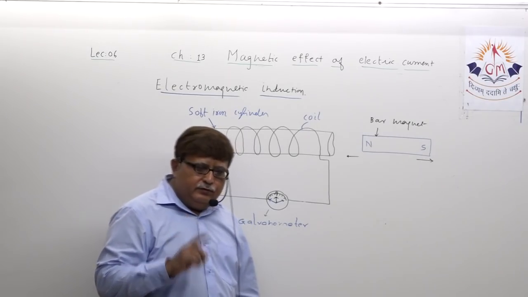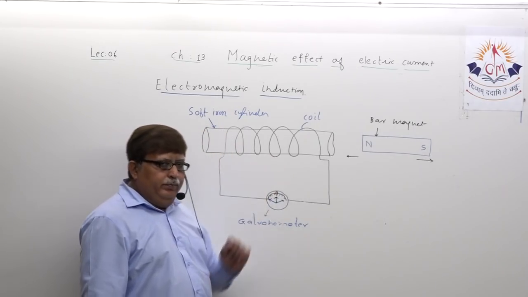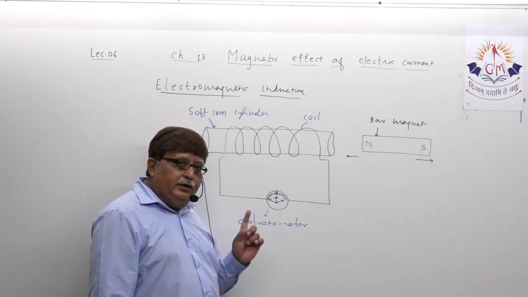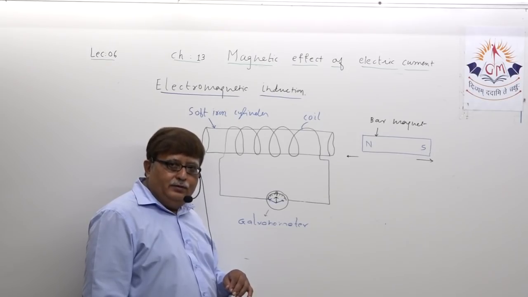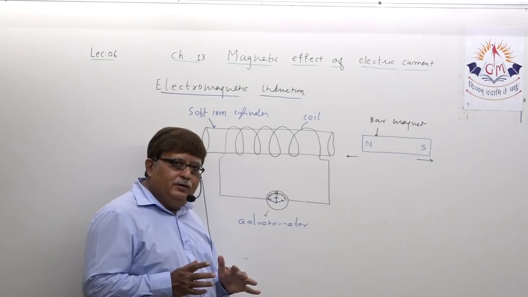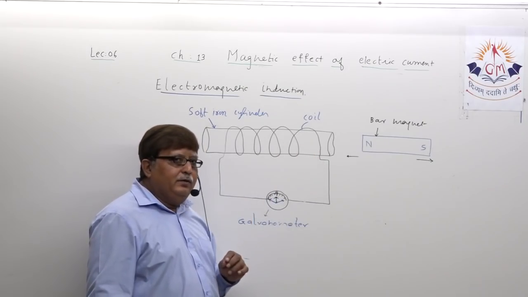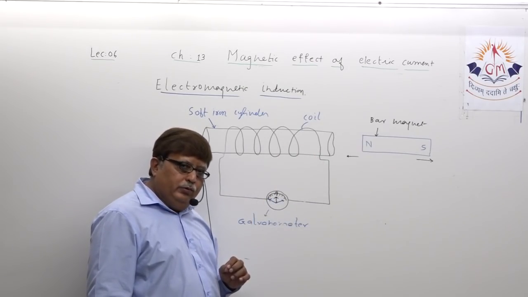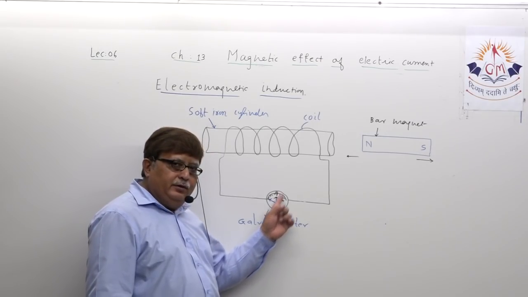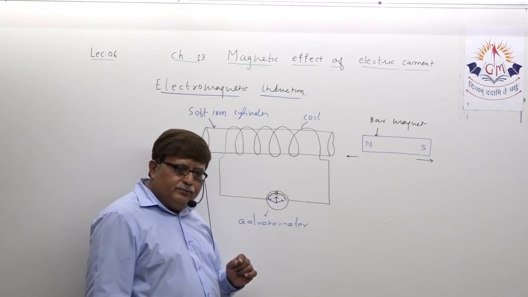It suggests presence of electric current in the coil of the wire. That means movement of the bar magnet produces electric current in the conductor.